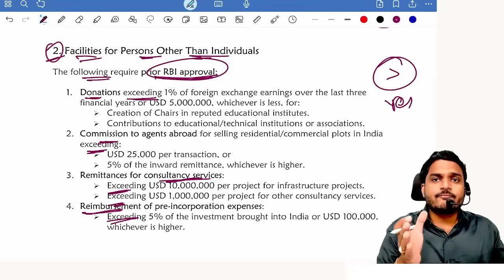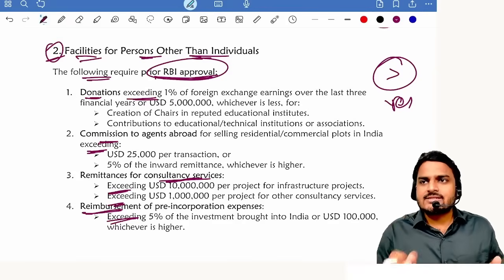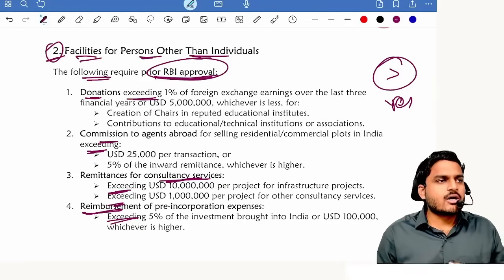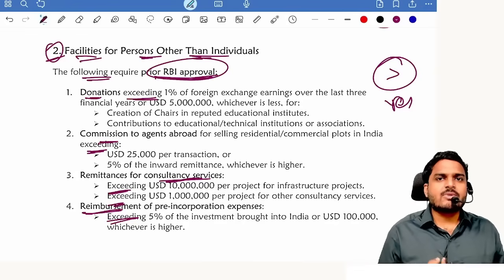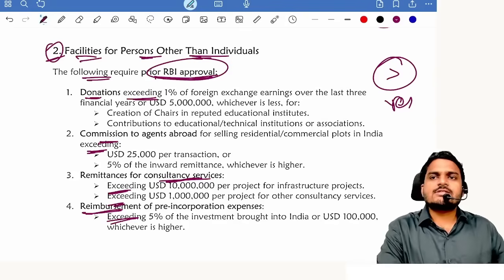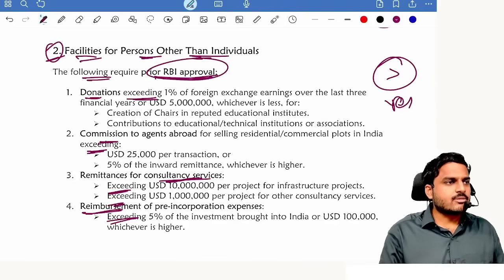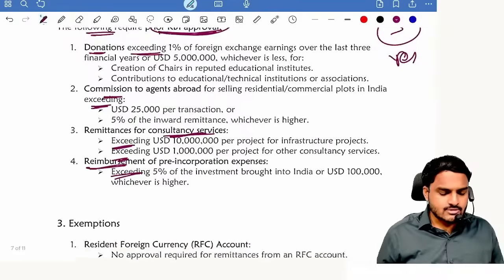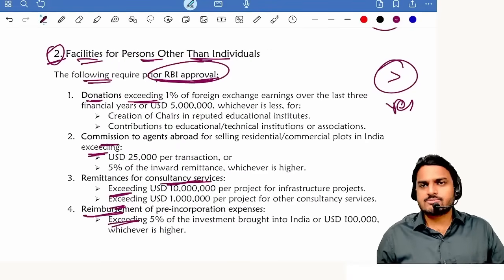10 fake companies are incorporated, and for each company, if you apply the LRS scheme, each company can withdraw up to $250,000. That means as an individual I can't withdraw 25 lakh USD, but by incorporating 10 dummy companies, I'm withdrawing 25 lakh USD, which is illogical, which is not correct. That's why the LRS limit is applicable only for individuals. Other than individuals, 4 transactions were given: donations, commissions, consultancy, reimbursements.